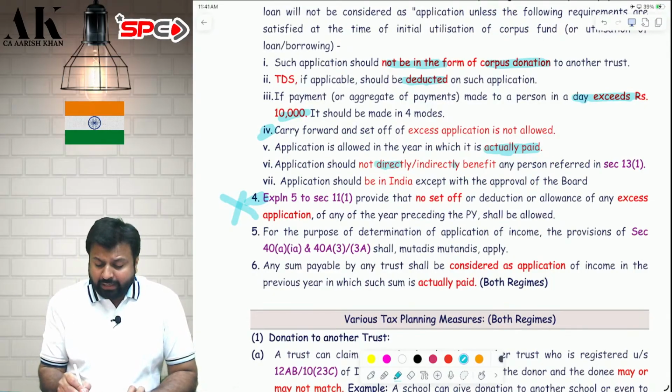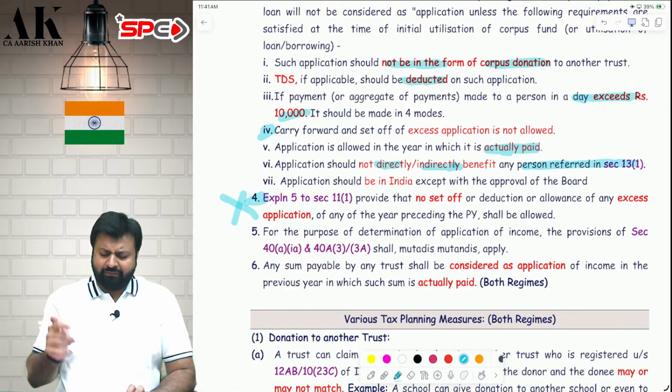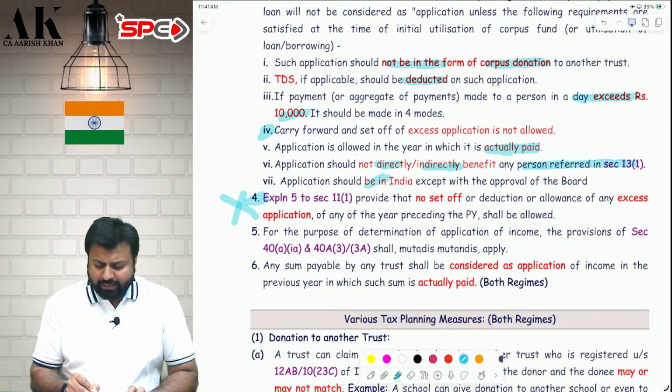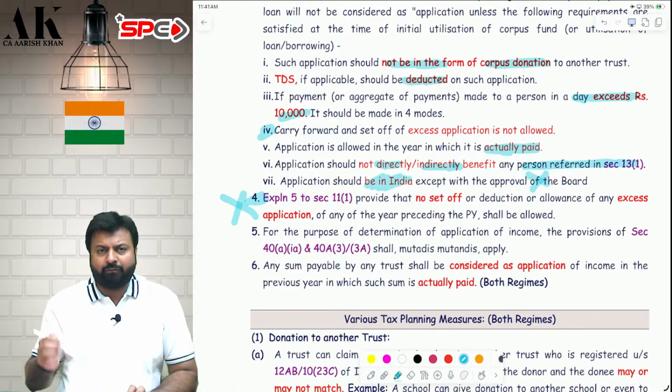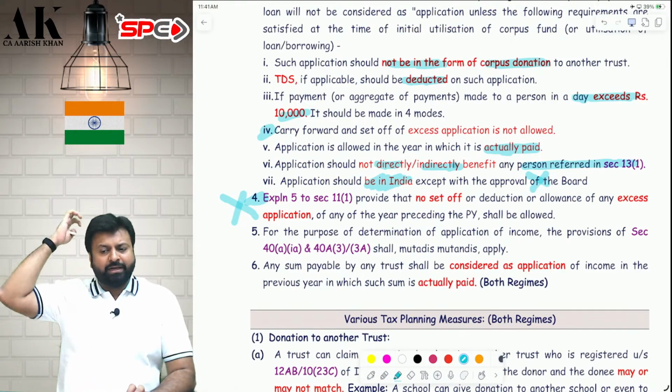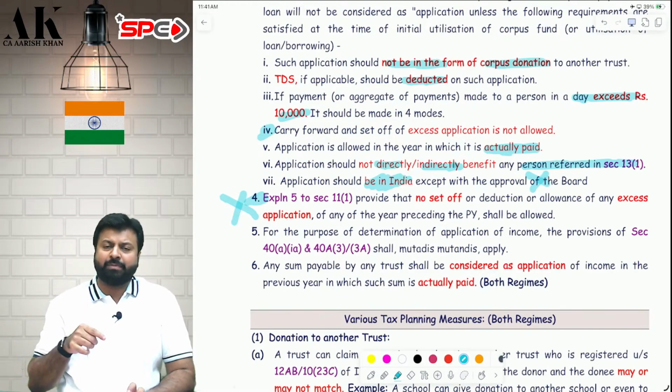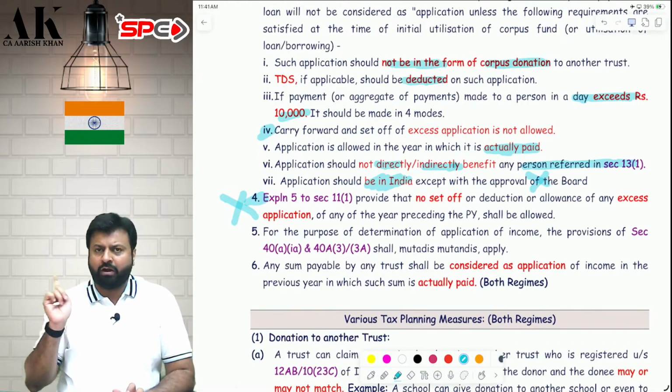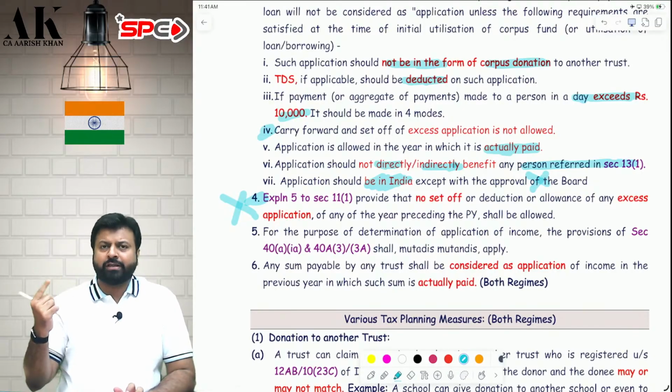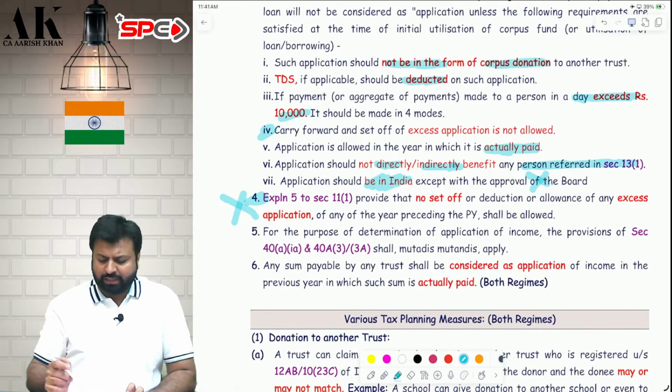The trust should not directly or indirectly provide any benefit to any person specified in section 13. That we will see after some time. The trust should apply in India only, except with the approval of board. By default, the trust should apply the money in India only. The charitable trust chapter has been made for the benefit of the Indian people, not for foreign people. But in some exceptional cases where the CBDT allows, then you can apply outside India also.